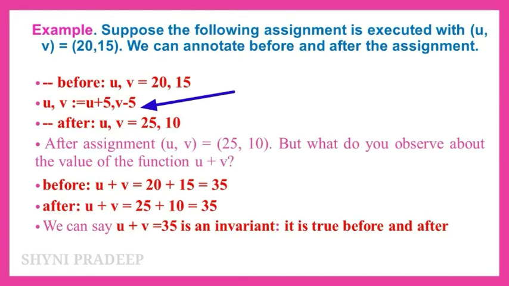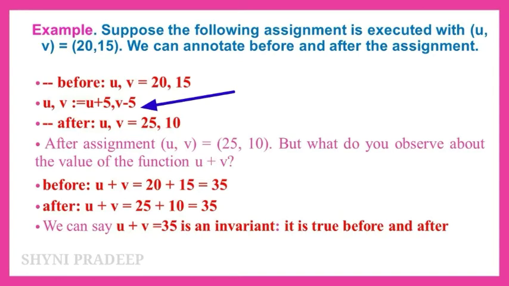U is equal to U + 5, V is equal to V - 5. So what is the value of U? 20 plus 5, 25. And V is equal to V - 5, so 15 minus 5, 10.